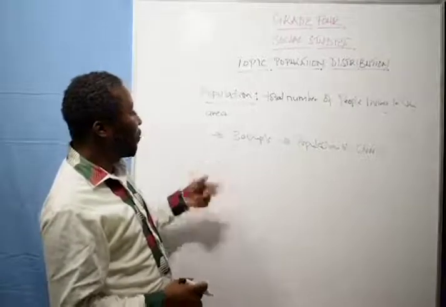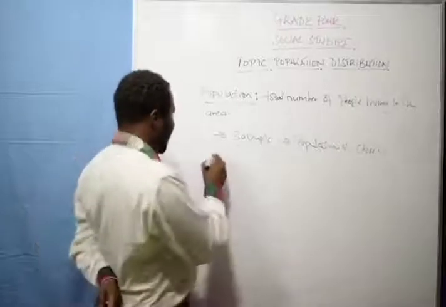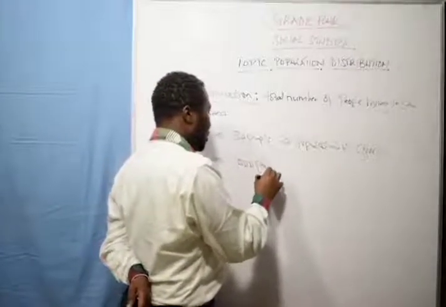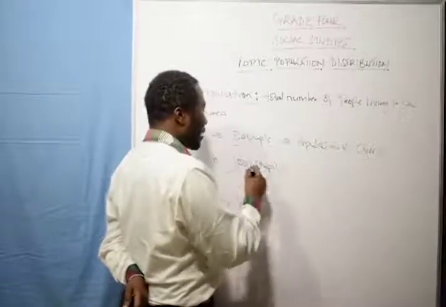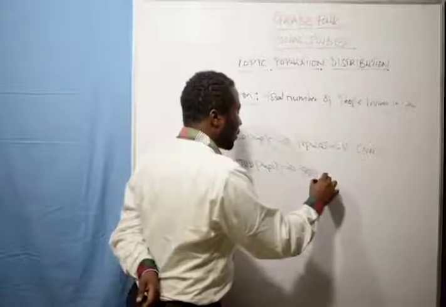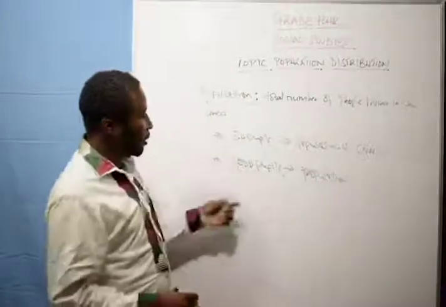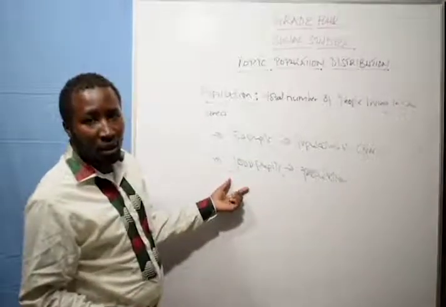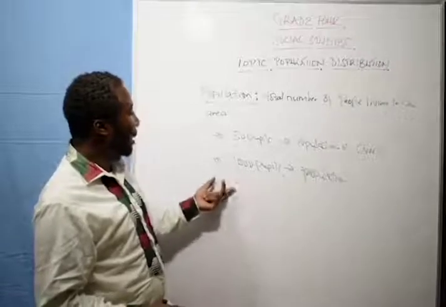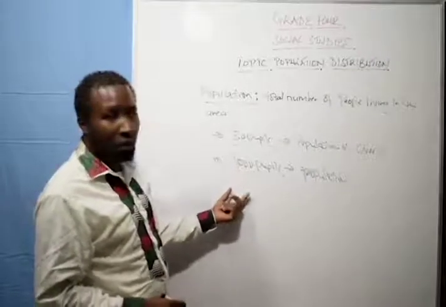Now, a school could have 1,000 pupils. This is the population of, probably, Makini Primary School.